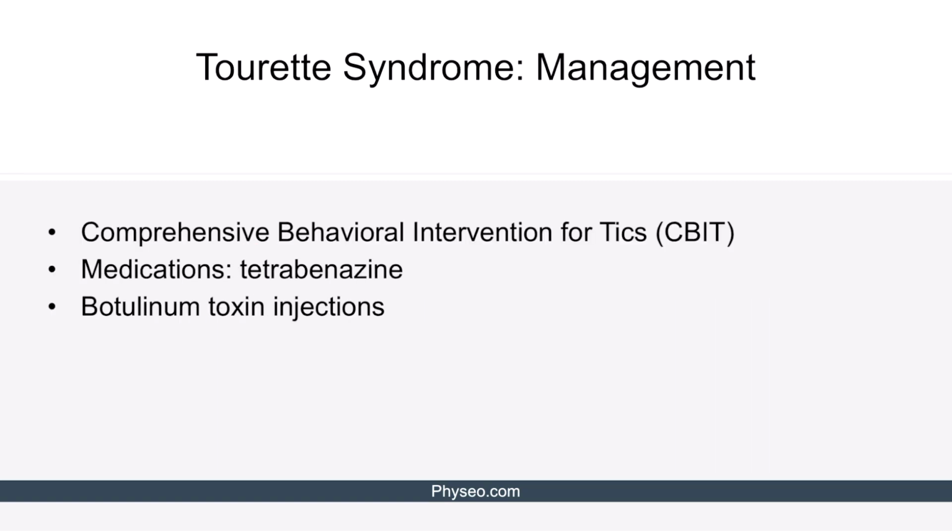For the management of Tourette syndrome, comprehensive behavioral intervention for tics is used. This is a type of non-pharmacological therapy that helps patients change their behaviors in order to manage and reduce tics. Medications can also be used, such as tetrabenazine. Also, when the patient has focal motor or phonic tics, botulinum toxin injections into the involved muscle can be considered.